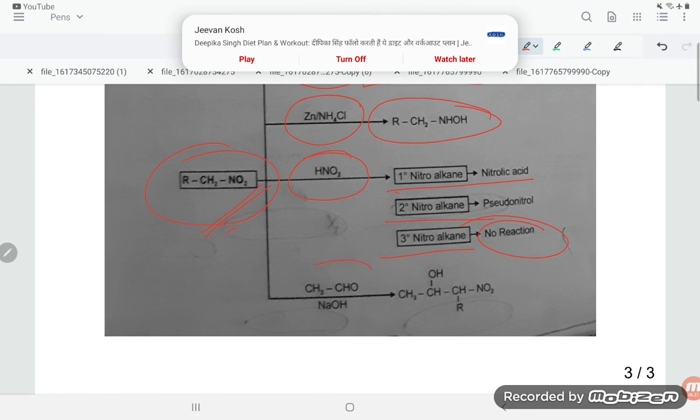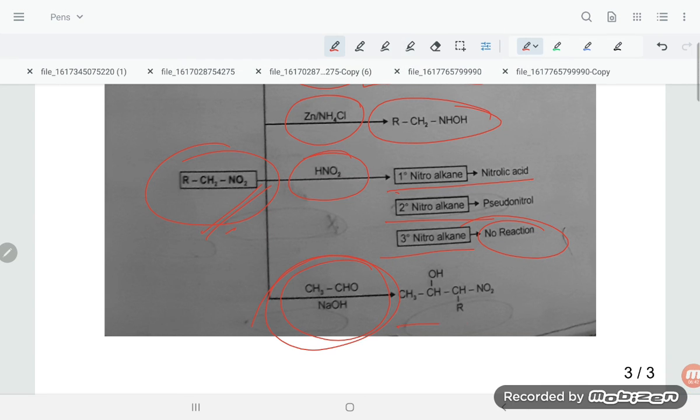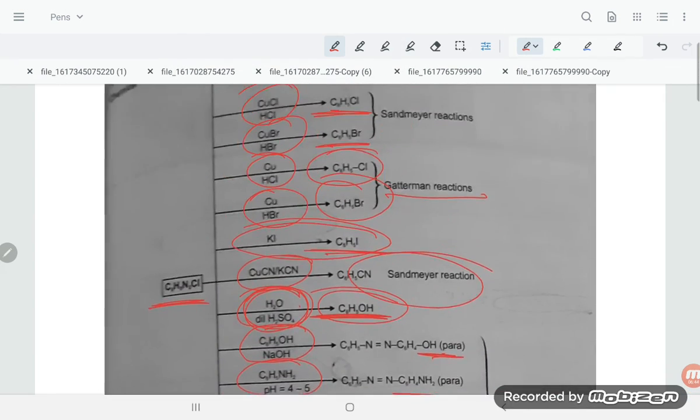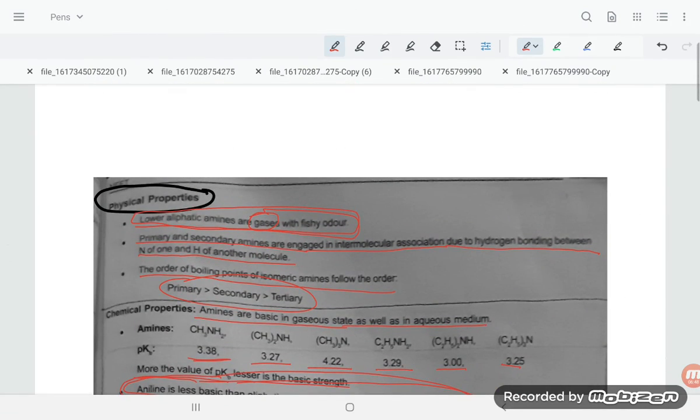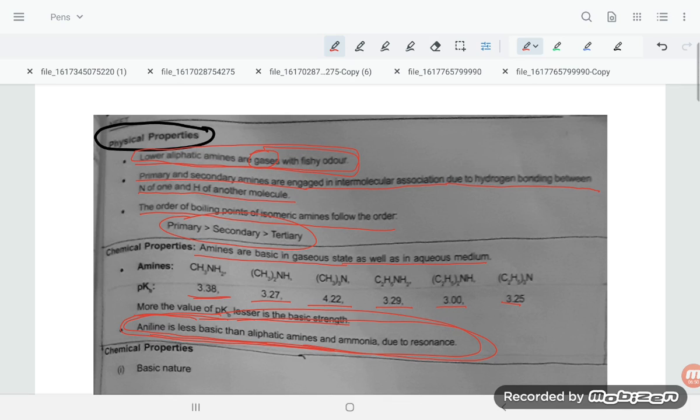Next you have aldehydes. If you are treating the nitro compound with aldehyde, it will give the addition product, students. So these were all the chemical properties of the aromatic amines, students. Thank you so much for watching.